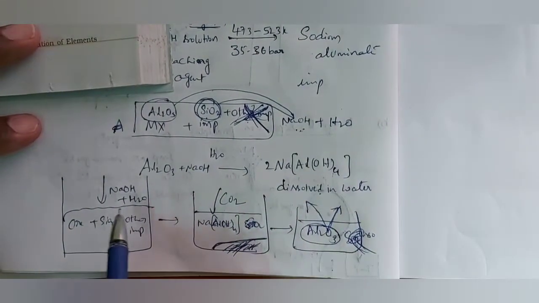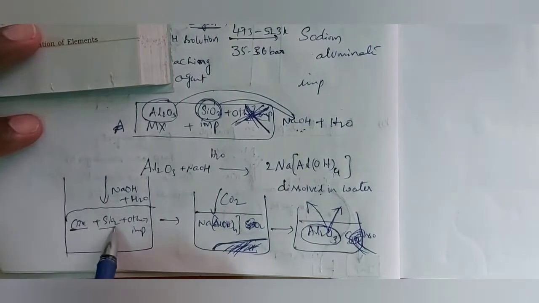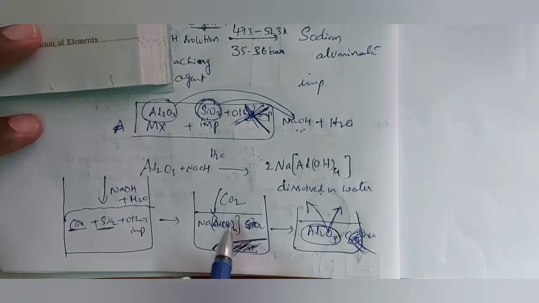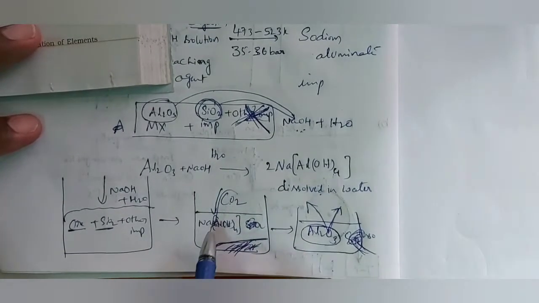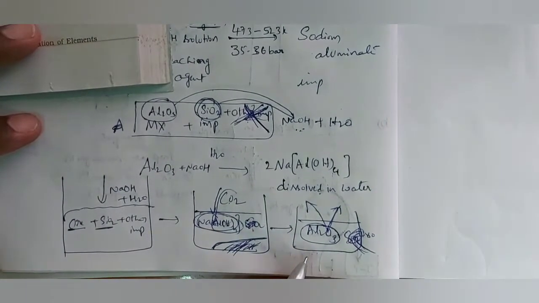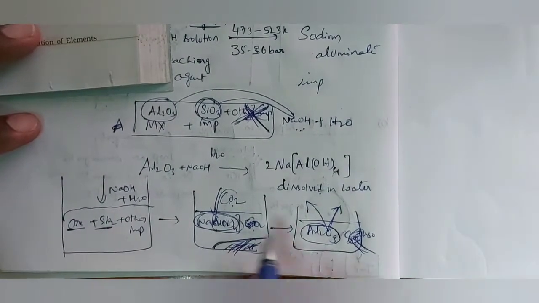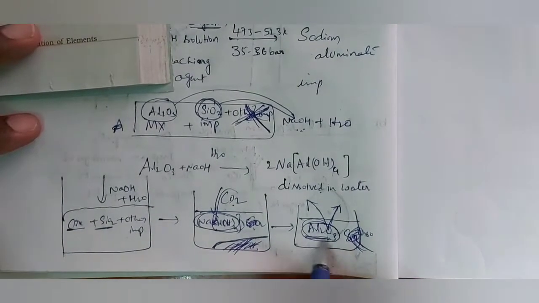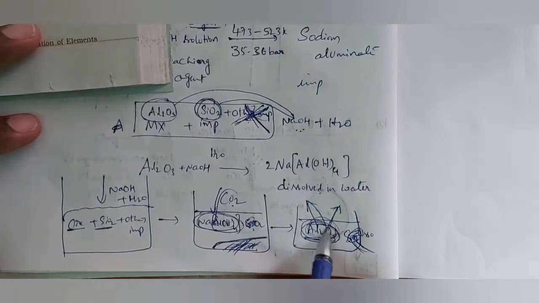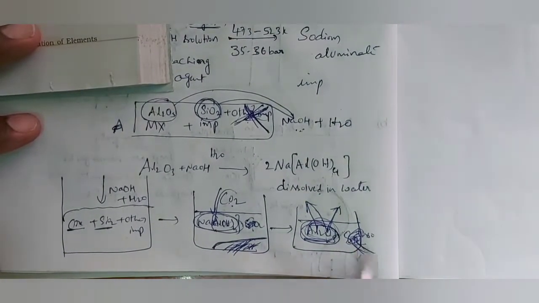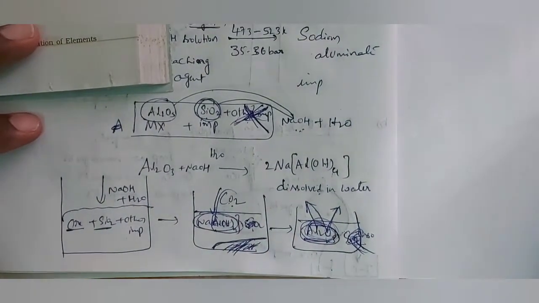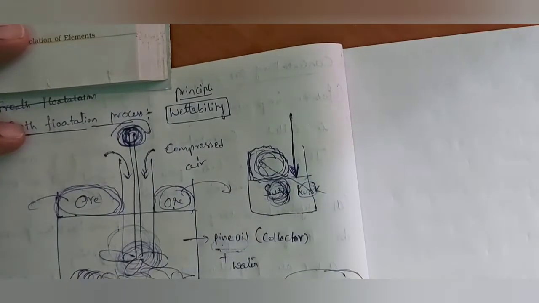Is it okay? Along with the ore, SiO2 is also soluble. Here SiO2 is also in a soluble state. If CO2 is sent through this, that CO2 will react with this one only, but not SiO2. So SiO2 is already in a dissolved state. The CO2 reacts with this one to form Al2O3 again. This Al2O3 is a precipitate. This is separated. In this way, we are going to get the metallic compound which is separated from SiO2 and other impurities. Okay, see, what is the reaction that took place?